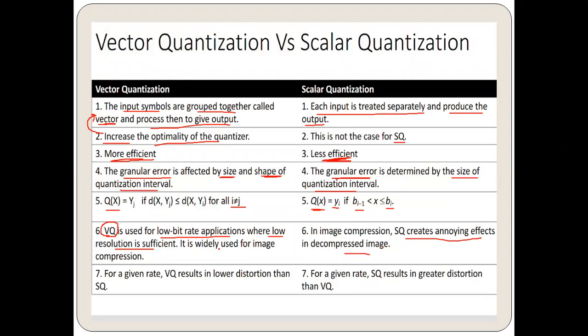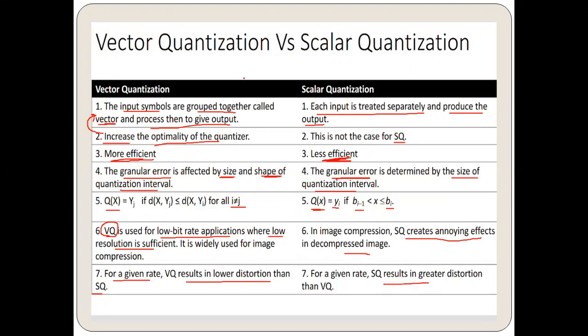So for image compression, vector quantization is better. Next one, for a given rate, vector quantization results in lower distortion than scalar quantization. So the distortion is lower in vector quantization, while in scalar quantization it is greater.